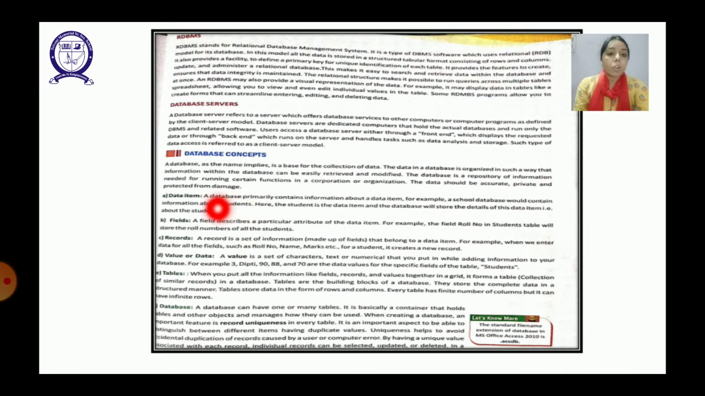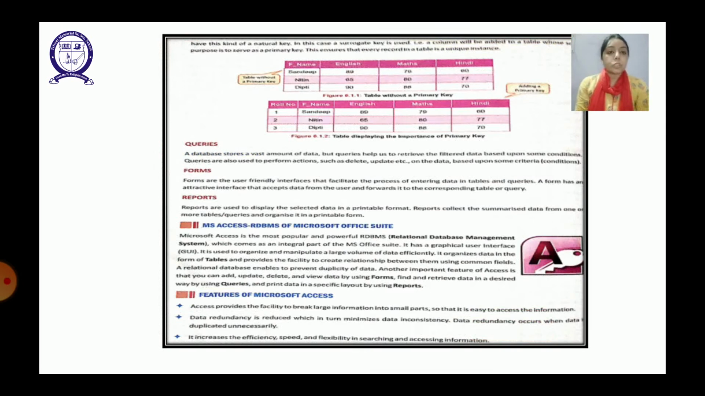When we talk about data item, it means if we talk about a school database which contains the information about the students. So here the student is the data item and the database will store the details of this data item. So the data item is basically here the student. So data item is what? It is about whom the information has been put. That is known as data item.